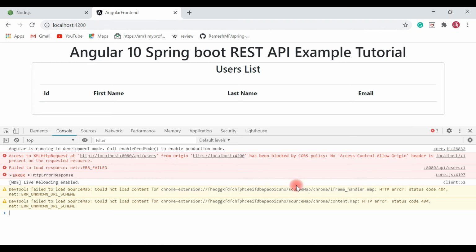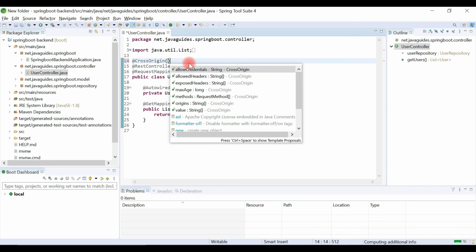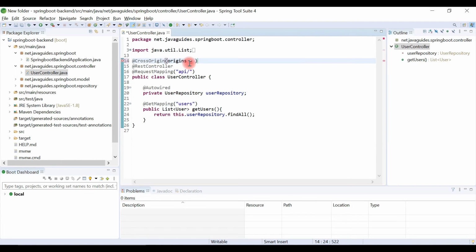Let's go to the Eclipse STS IDE and go to the UserController class, and here at the top we are going to use the @CrossOrigin annotation, and this annotation has an origins attribute, and then within double quotes we have to give the URL of our Angular application.